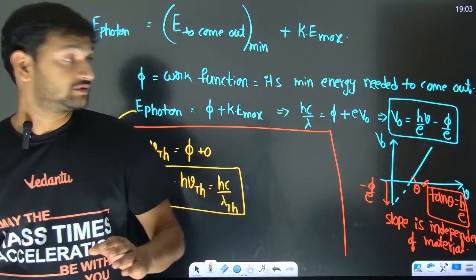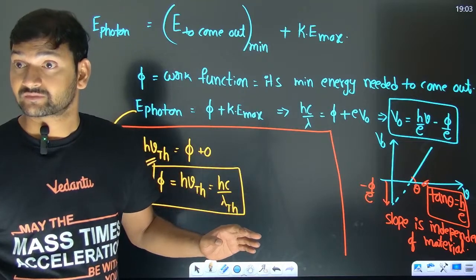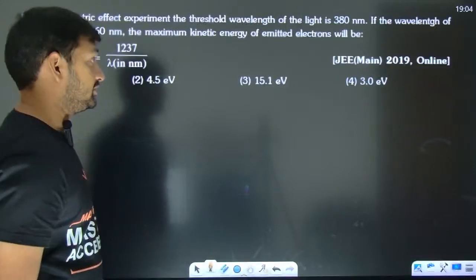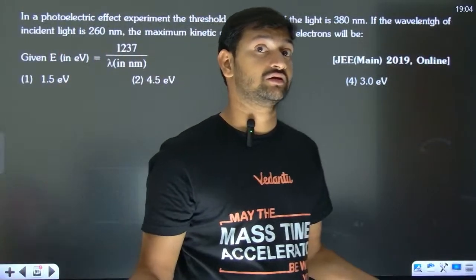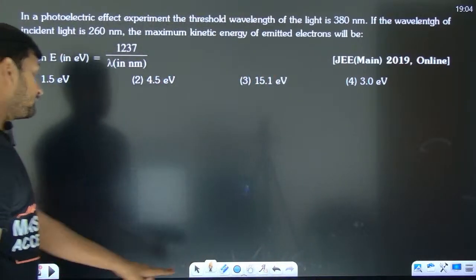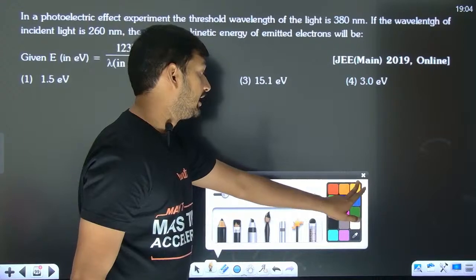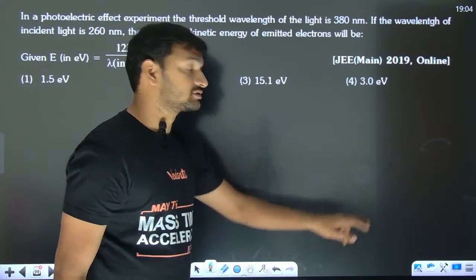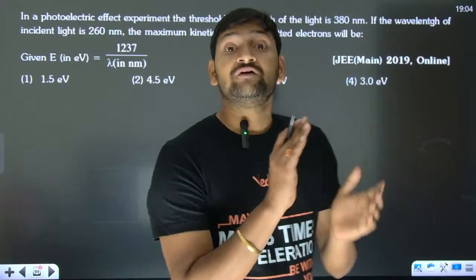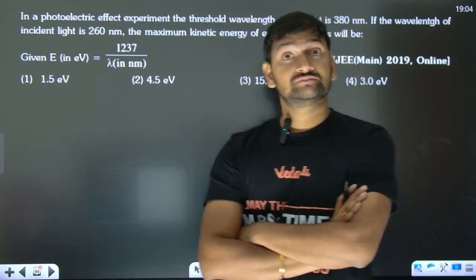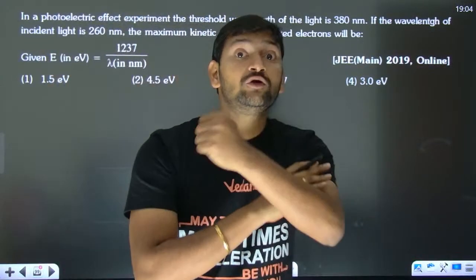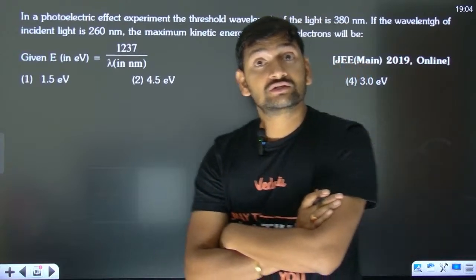Okay, fine, nice. Now let us talk about some questions. And one more thing: 90% of the times, work function will be given in electron volts, and energy of the photon should also be written in electron volts.